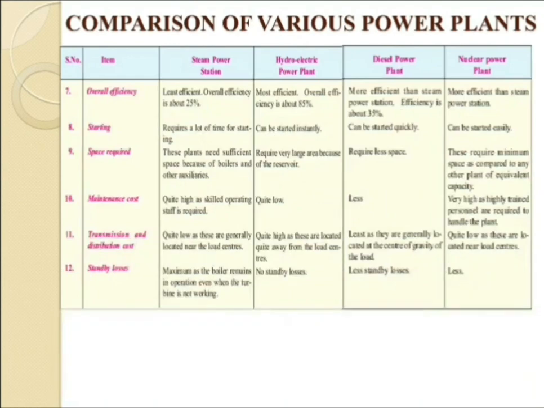Seventh category, that is the overall efficiency. The efficiency for the steam power plant is the least, at around 25%. For the hydro power plant, it is up to 85%. The diesel power plant has an efficiency of 35%, and the nuclear power plant is more efficient than the steam power station.